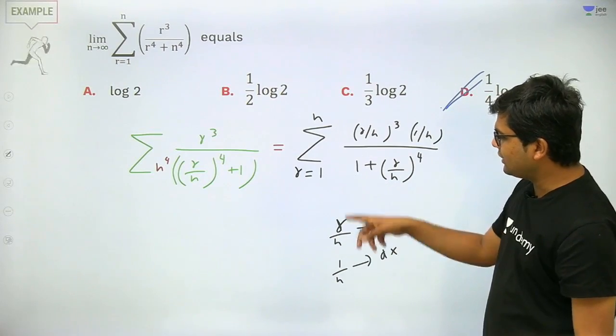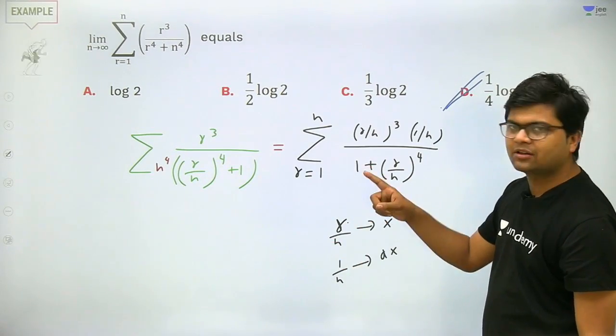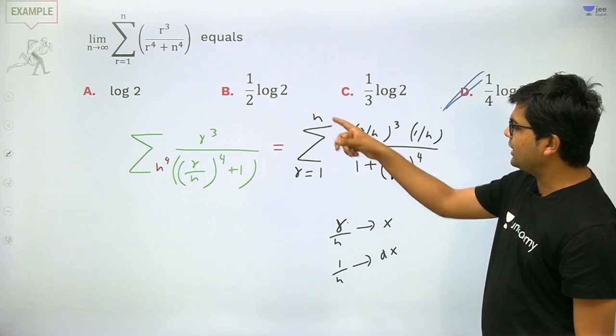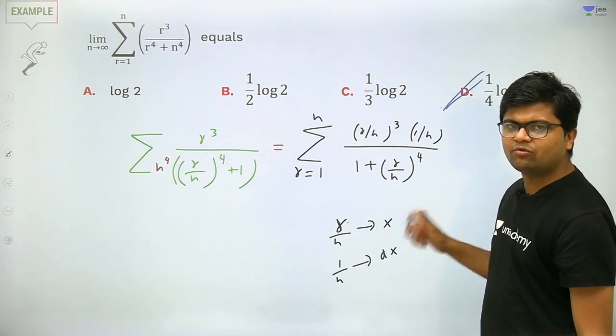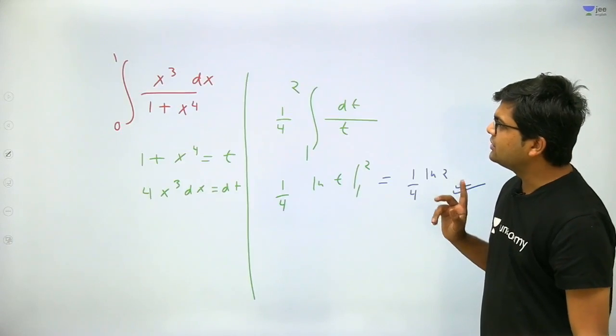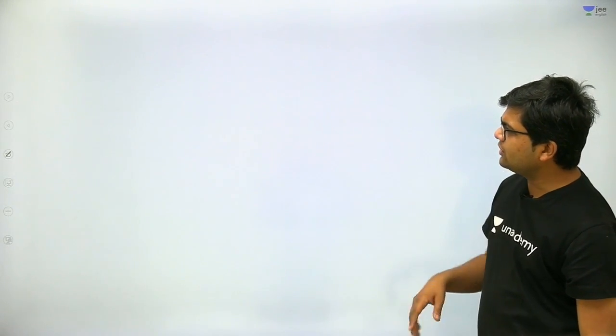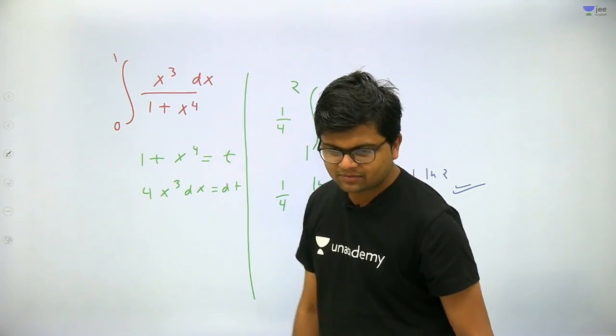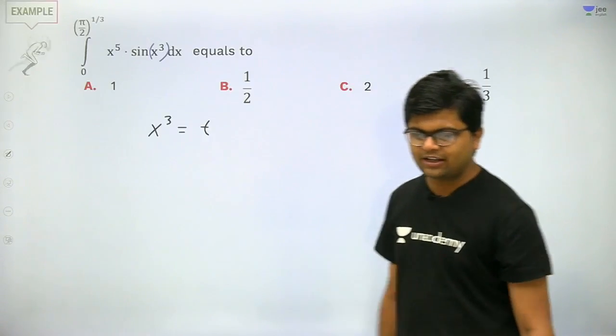So since r is 1 and n goes to infinity for the limit, 1 upon n goes to 0, and when r goes to n, n upon n goes to 1. Therefore the limit of this integral will go from 0 to 1. Got my point? Very good.